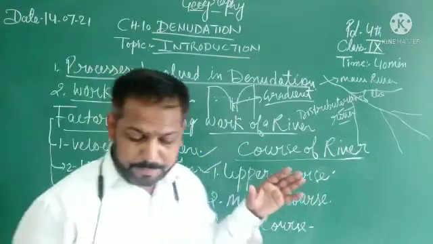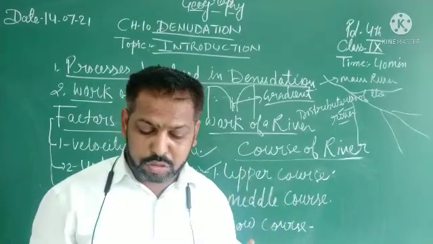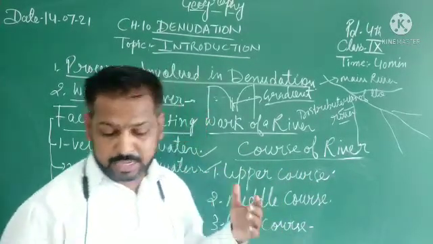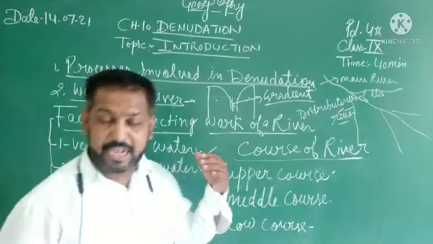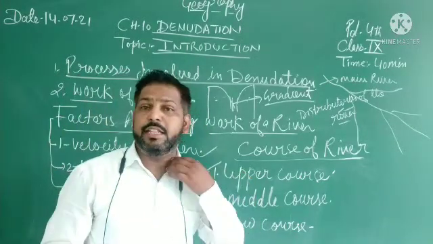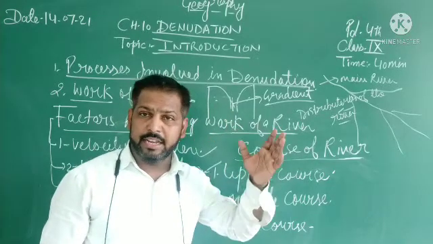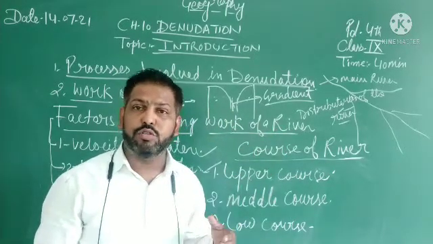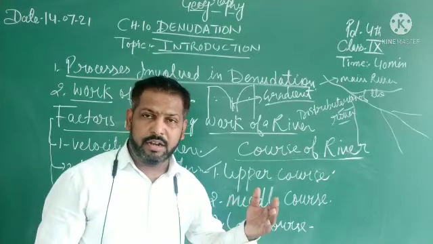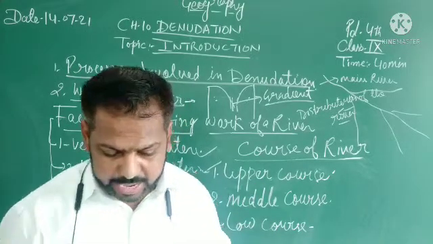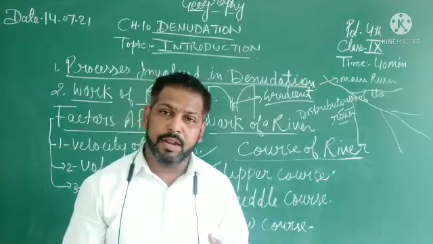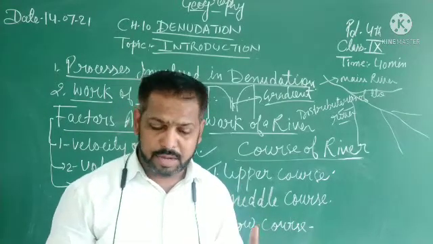And you know about the upper course of a river generally lies in a hilly area. Most of the rivers originate from the mountains or the hilly areas. So that's why the upper course generally occurs in the hilly areas. And the river flows are considerable.